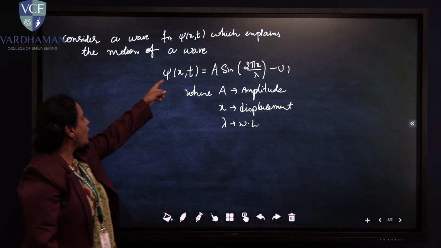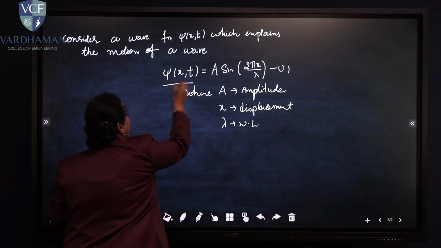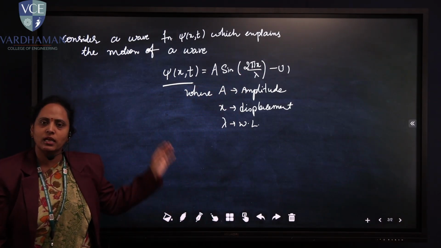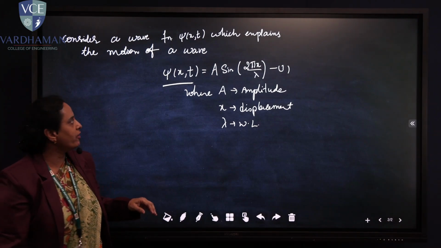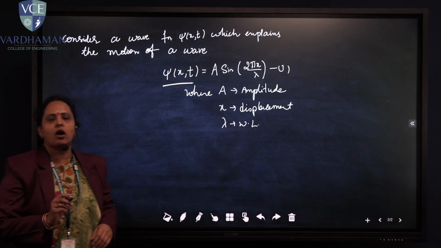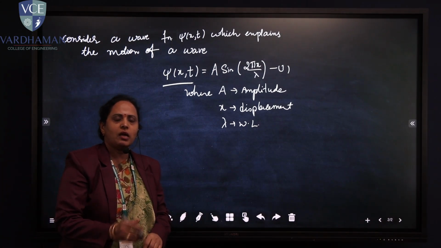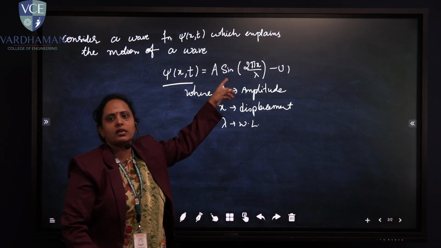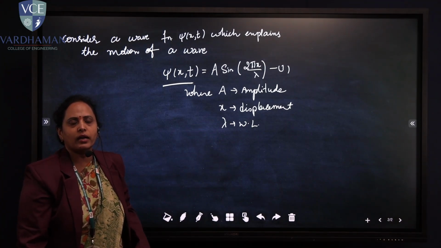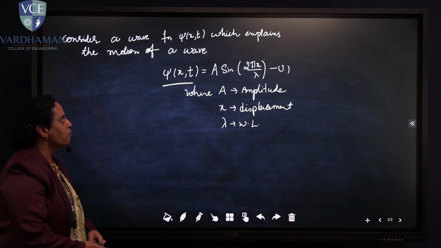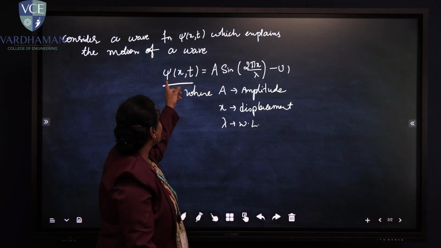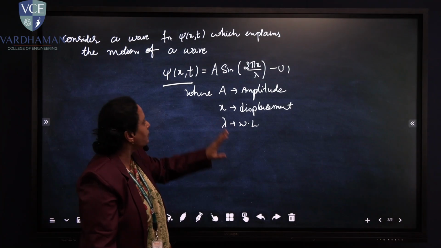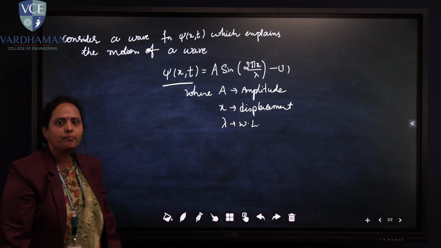Now, here I am going to take psi of x comma t as A sin 2 pi x by lambda. This equation we are borrowing from the classical wave equation, because in classical mechanics the wave equation was already set up. But here we are going to modify this classical wave equation quantum mechanically and set up the wave equation for matter waves. In equation 1, psi of x comma t is equal to A sin 2 pi x by lambda, where A is the amplitude, x is the displacement and lambda is the wavelength.